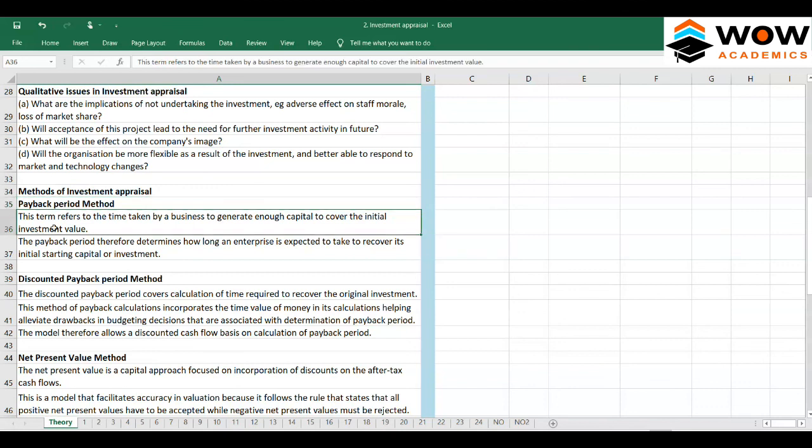This term refers to the time taken by a business to generate enough capital to cover the initial investment value. So it's like break even. Assume that you have made an investment; in which year are you recovering the capital invested? The payback period therefore determines how long an enterprise is expected to take to recover its initial starting capital or investment.